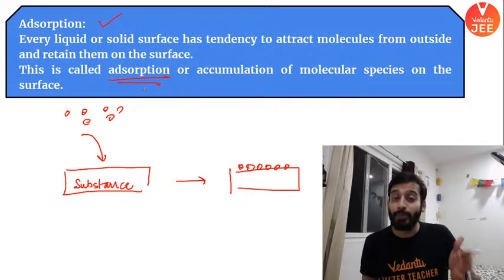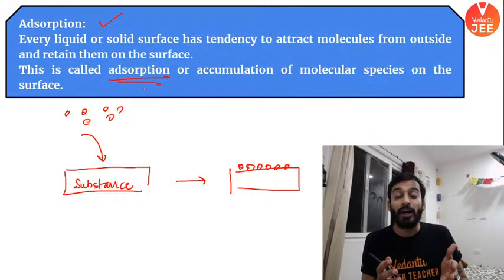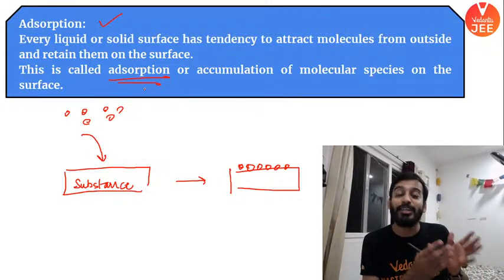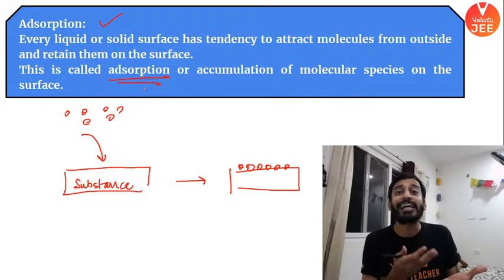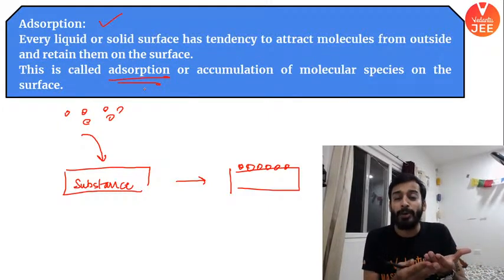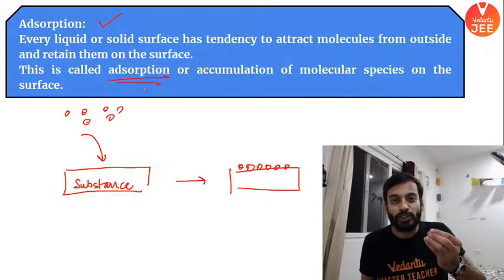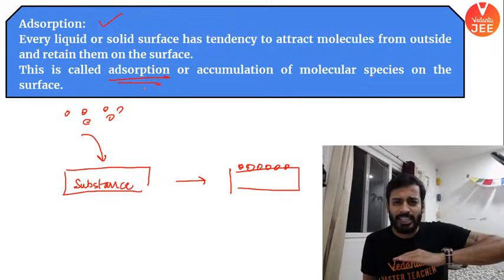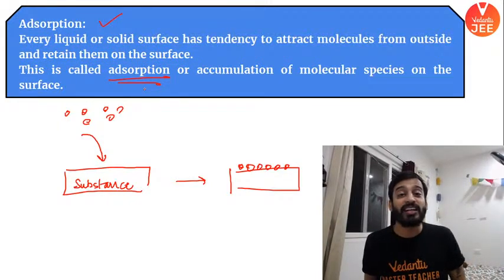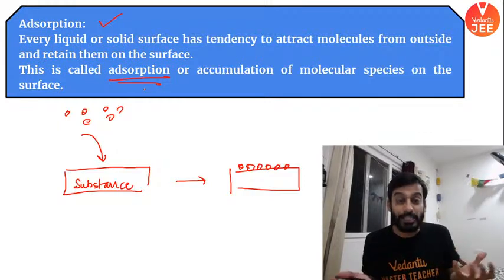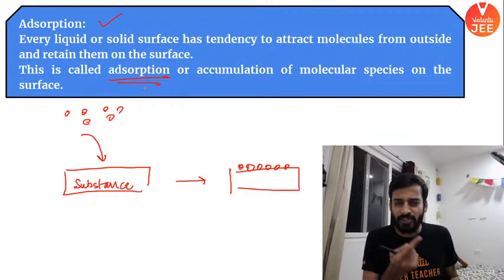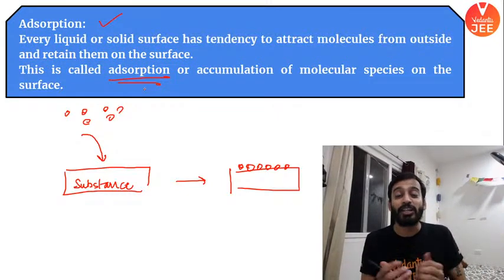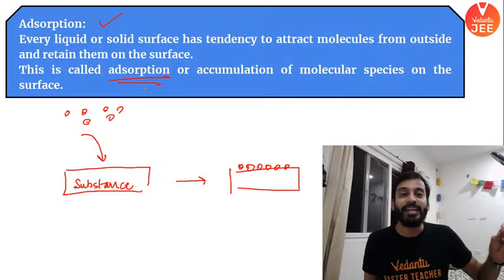The workers use it in mines to stop the inhalation of some poisonous gas like carbon monoxide and sulfur dioxide. A gas mask contains activated charcoal. It will only adsorb sulfur dioxide or carbon monoxide. It will pass the oxygen gas. So it is just at the surface. Another example, silica gel. Silica gel is used to adsorb moisture. On the surface of the silica gel, water molecules will come and adsorb, and your electronic items would be free of any kind of moisture.